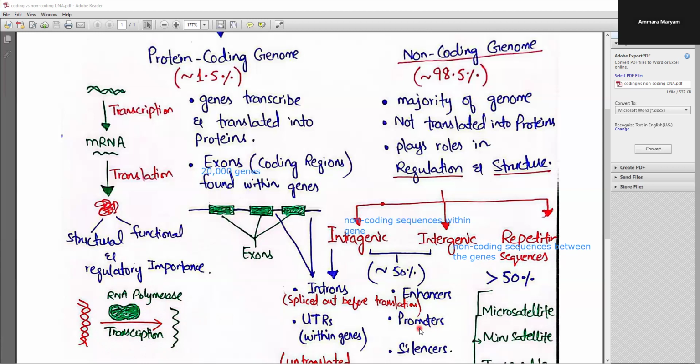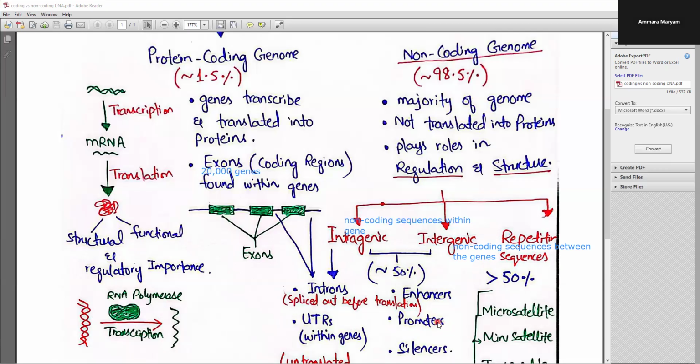The RNA polymerase makes use of promoters. These are specialized, non-coding DNA sequences that are present at the beginning of the genes. They provide a landing pad for the RNA polymerase and other proteins that together initiate the process of transcription. So the promoter helps the gene in its activation.